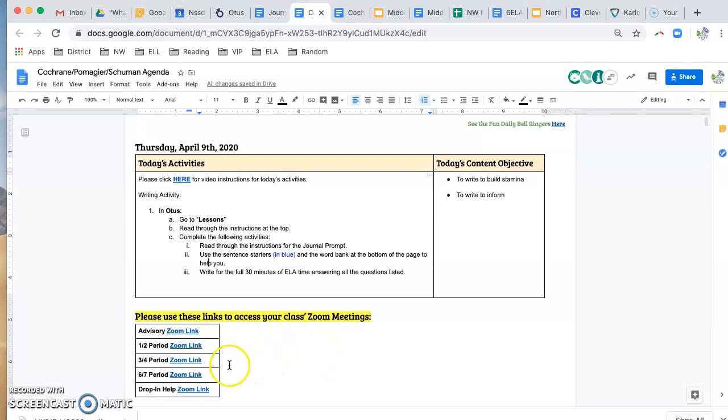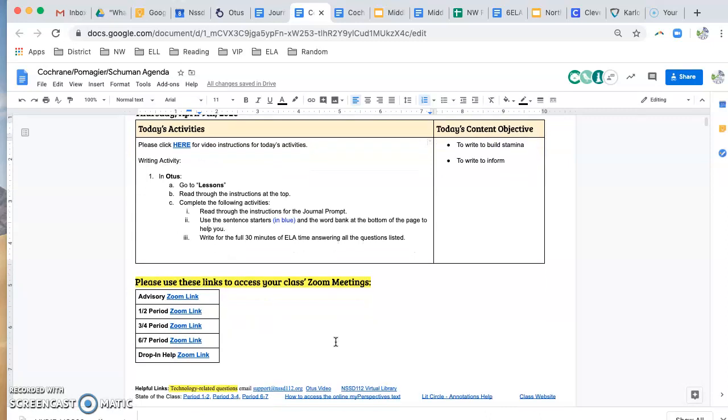If you need help with anything, you can click the links and they should go right to one of us. If for whatever reason the Zoom is not open at that time, just shoot one of us an email and we can try to open up the Zoom meeting as soon as we check our email. Those are also options for help.